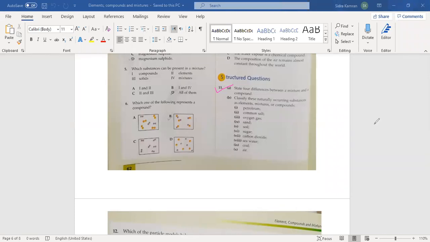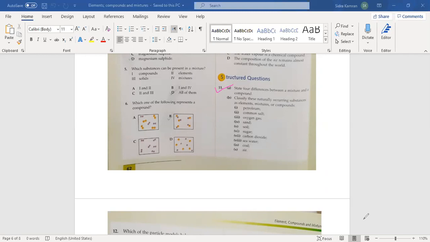A mixture is not chemically combined and a compound is combined, and a compound is pure, a mixture is impure. The first difference is wrong. Abdur Rahman, Hamza, answer this. Any one difference?